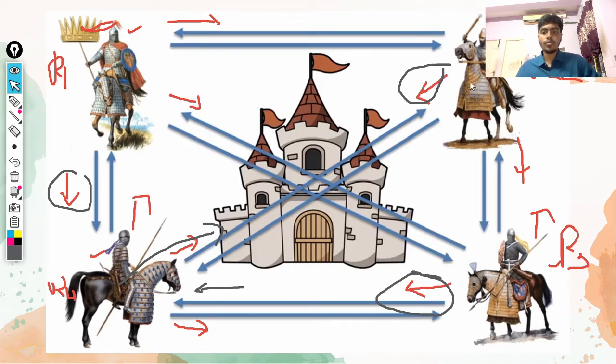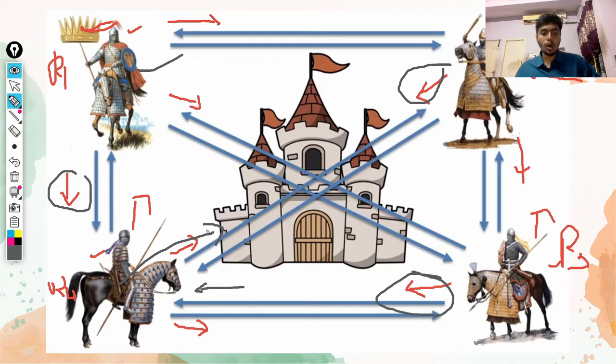You can see here he receives three commands, that is from R1, R2 and R3, and all three of them are stating to attack. So what does it mean? That he is having the majority of them, and here everybody is telling him to attack, so he goes and attacks them. Now similarly R1 is the general and he is not a traitor, so he will go and attack as well.